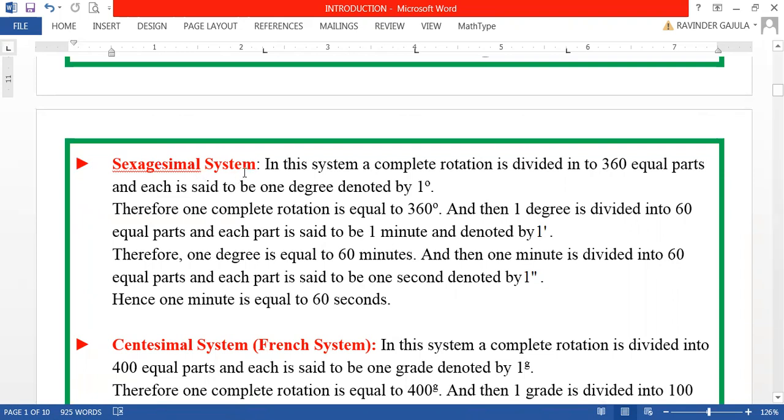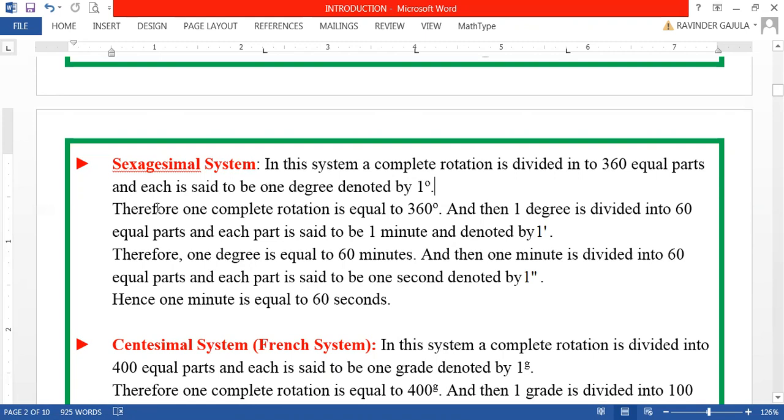So in this sexagesimal system, dear friends, a complete rotation is divided into 360 equal parts, and each part is said to be 1 degree, denoted like this.